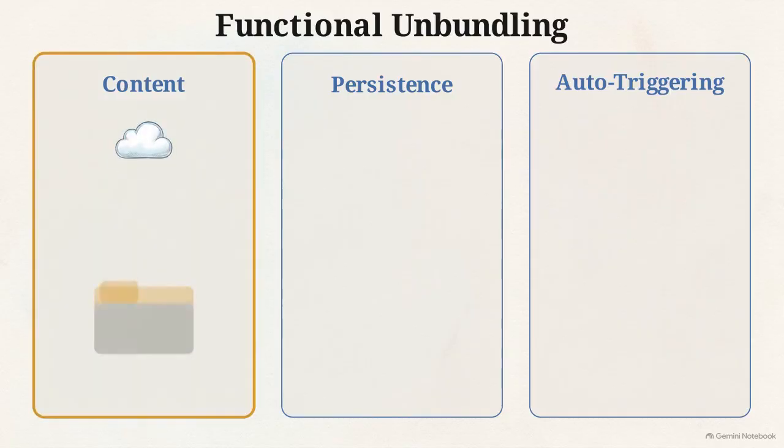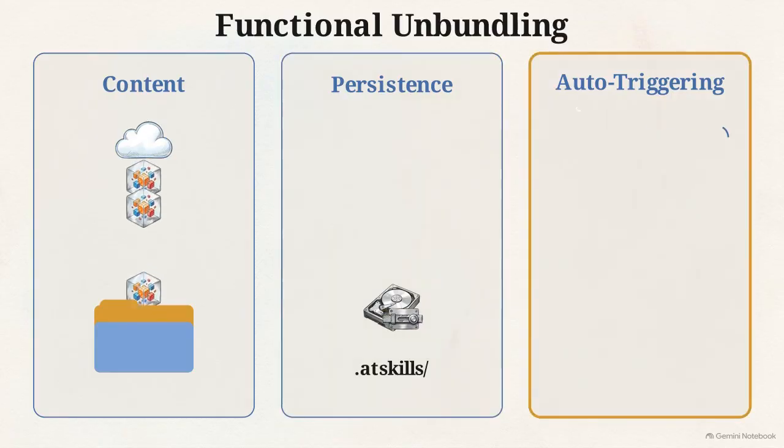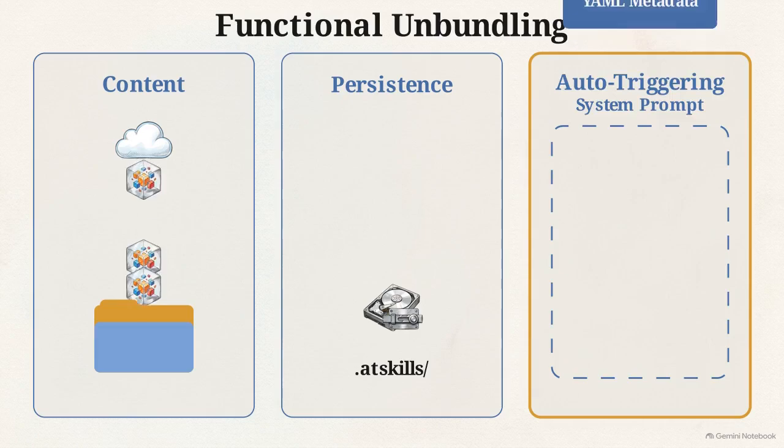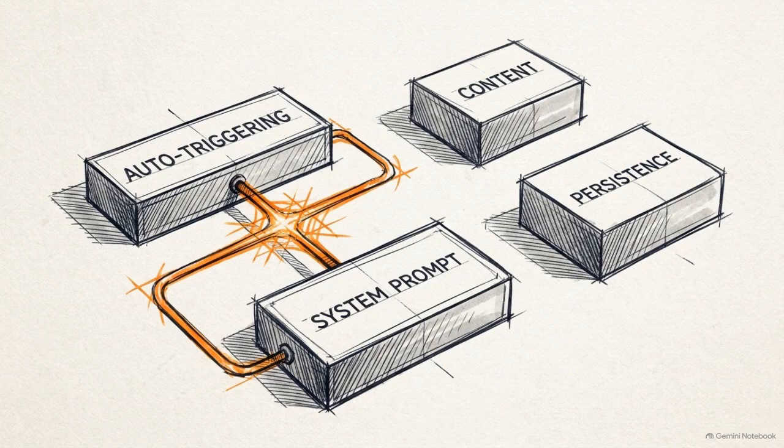First, the content function handles the downloading of procedural guides, reference manuals, and executable helper scripts over the network. Next, the persistence function saves and version controls these files locally within a .at skills directory. Finally, auto-triggering is the act of permanently mounting front matter metadata into the system prompt, so the model can route tasks autonomously. When you isolate these streams, a clear optimization emerges.